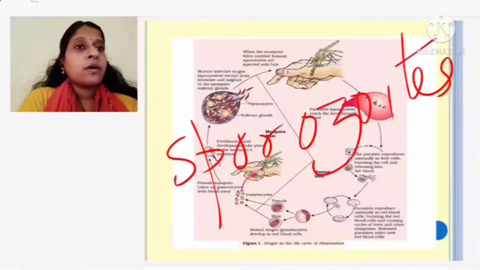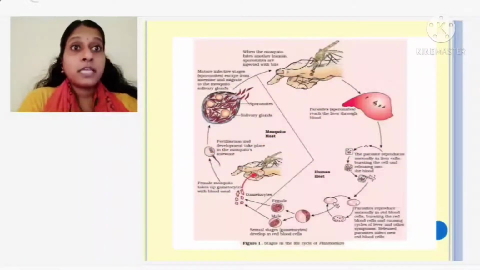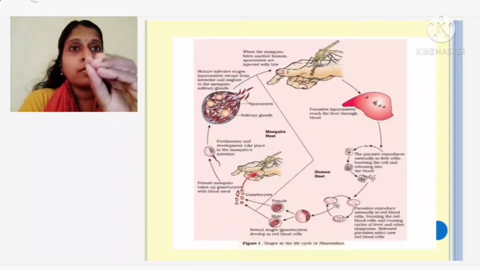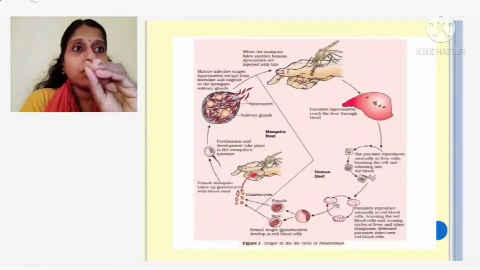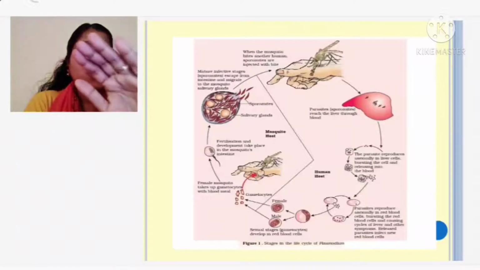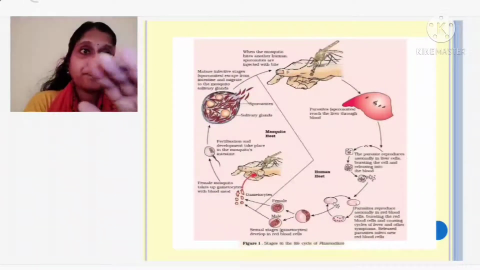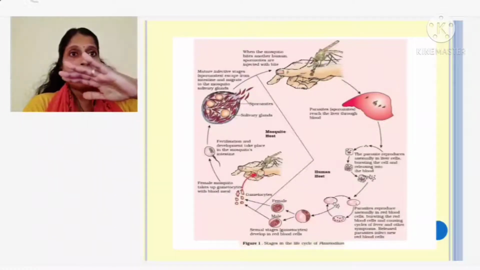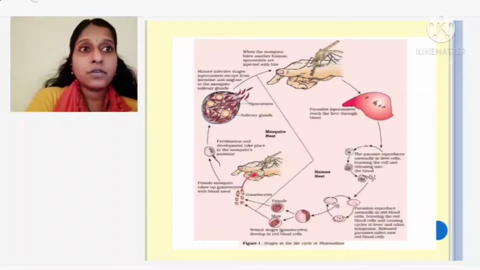So now Plasmodium has entered my body as sporozoites. Now the blood is infected with sporozoites. This parasite, the Plasmodium sporozoite, reaches the liver through the blood. It has bitten my hand, and now it is coming from my hand to my liver.